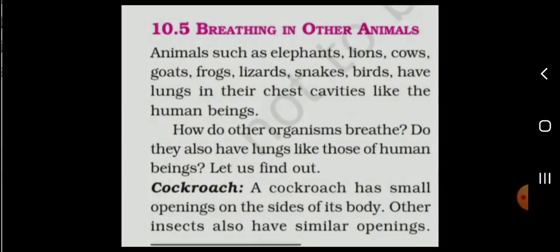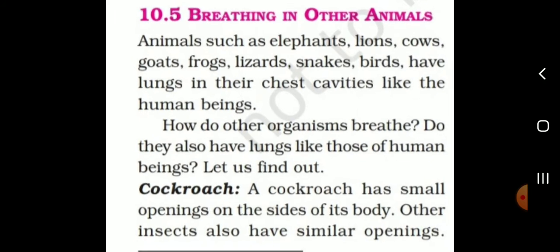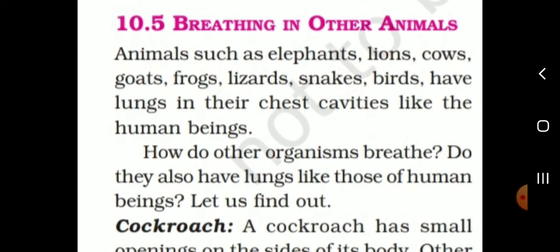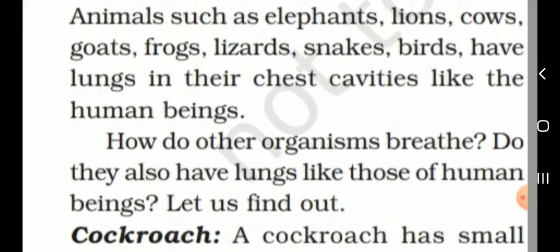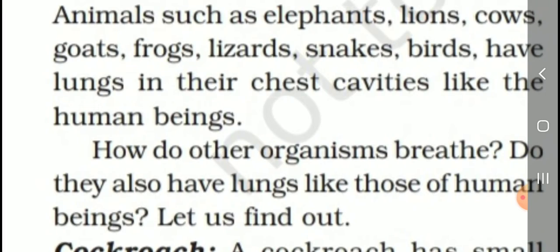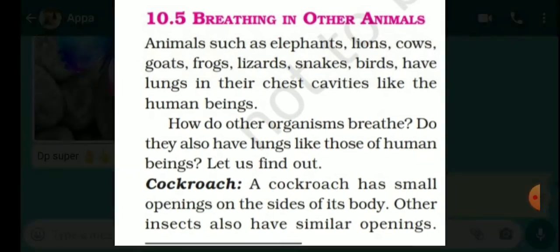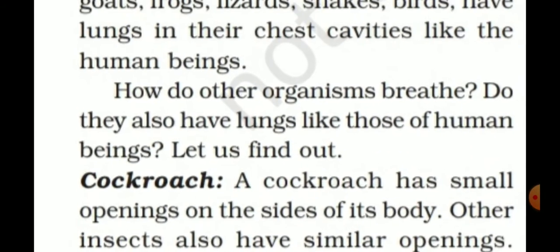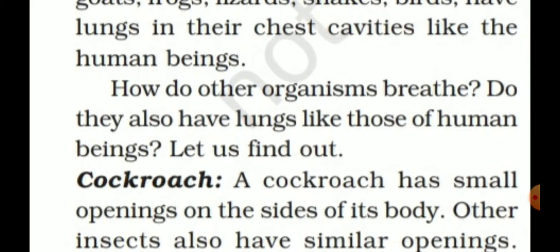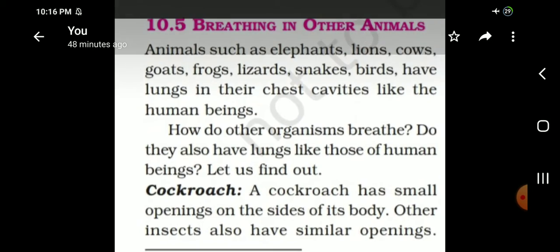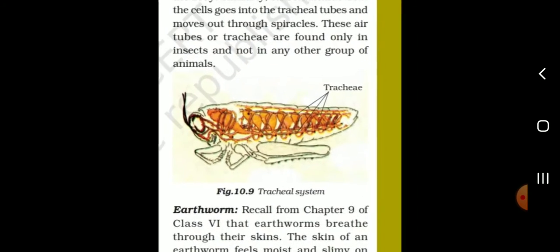Then next, breathing in other animals. Animals such as elephants, lions, cows, goats, frogs, lizards, snakes, and birds have lungs in their chest cavities like human beings. First, the cockroach. The cockroach has small openings on the sides of the body. Other insects also have similar openings.